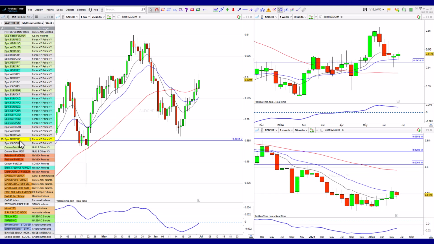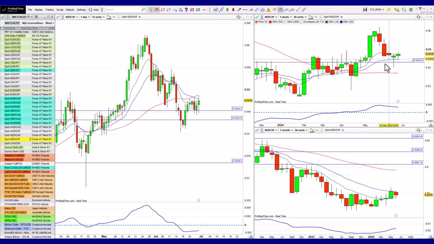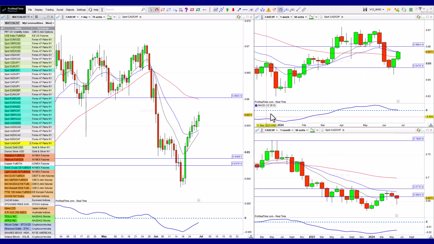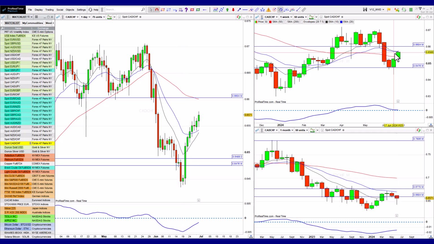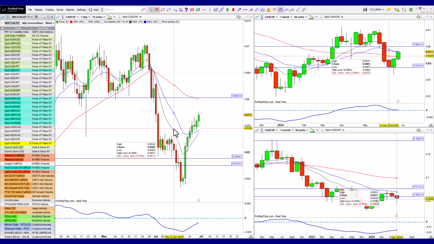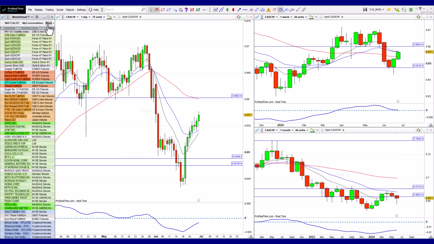Kiwi Swissy similar. Also here, look at this beautiful break of resistance, a pullback, a retest, bullish candle, and again, all the same features here. MACD trending higher, moving averages in the correct order, above zero. All of this looking very bullish. Okay, CAD Swissy also having a bit of a big move, still looking a little bit more bullish than bearish right now. So again, my analysis, in case you missed it for some reason, is that I believe that we have a high probability of a lot of the Swissy pairs introducing new trends for the coming months to the upside. Okay, so that being said, let's go back to the rest of the stuff.